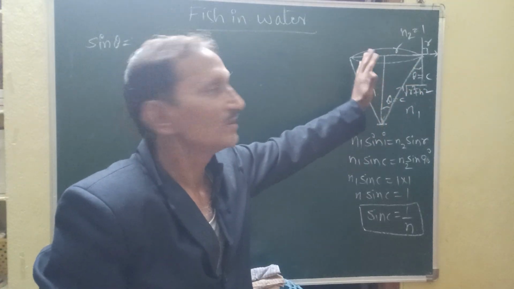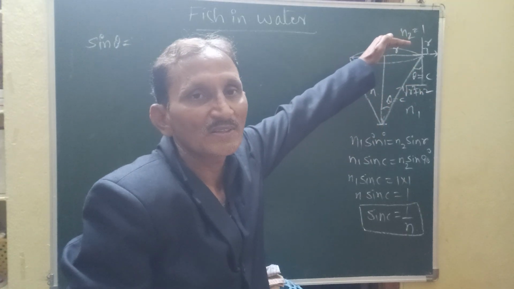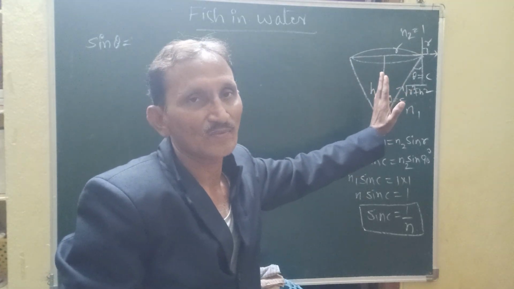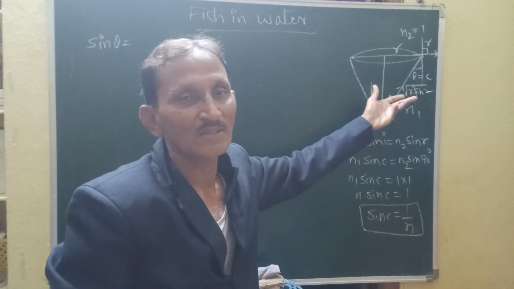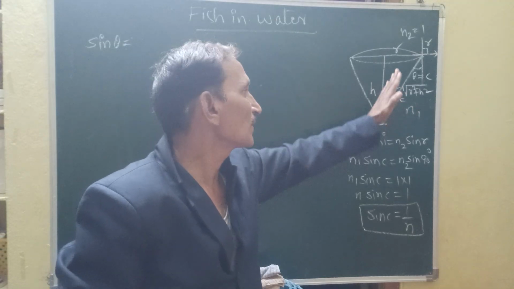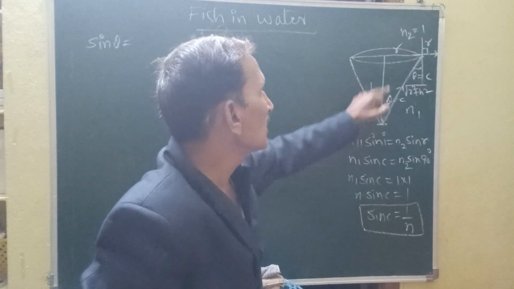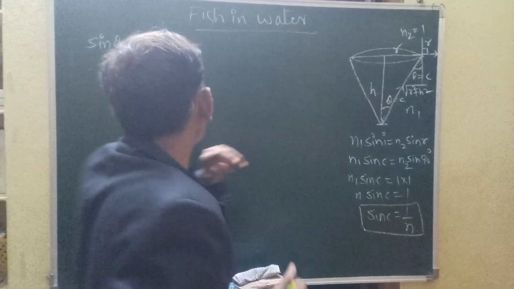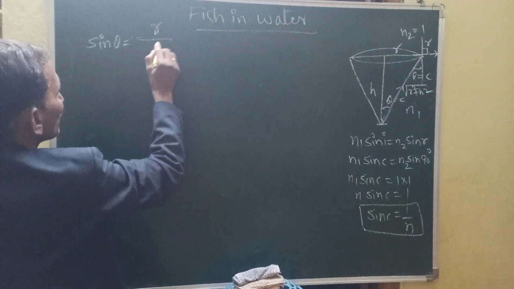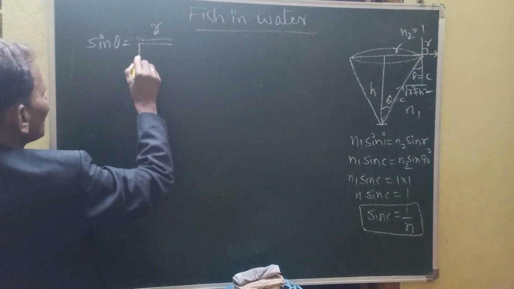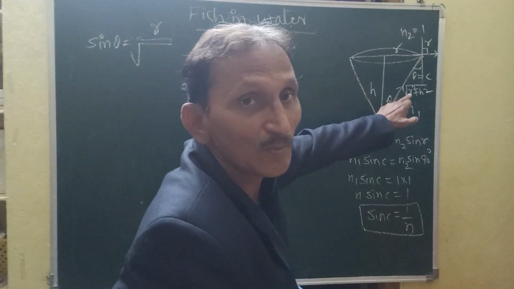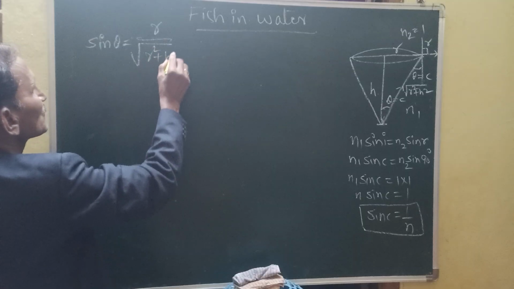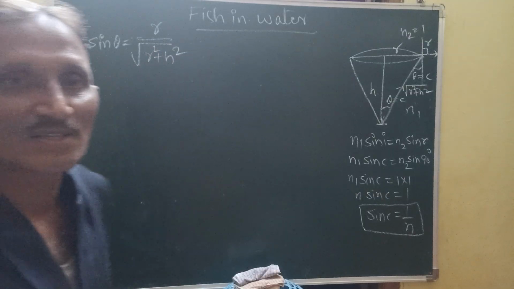If this is the h value and this is the r value, according to the Pythagoras theorem this side will become under root of r square plus h square. Already everyone knows this is the basics of mathematics. So sin theta is equal to what? Opposite side by hypotenuse. Opposite side is r, by hypotenuse. What is the hypotenuse given here? It is given as under root of r square plus h square.